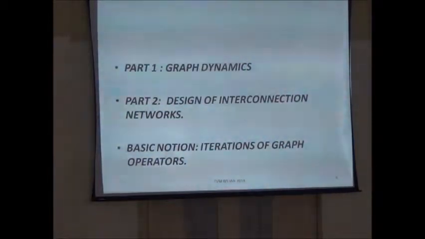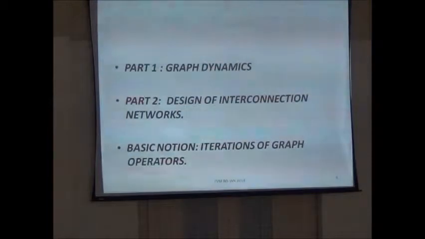Okay. So the dynamics I have divided into 2 parts. One is graph dynamics, where iterations, etc. take place, similar to what we did. To take a point x, you operate a graph operator on a graph, take its iterates, etc. There is a notion of convergence, divergence, quadratic, etc. that we will discuss up till half time.